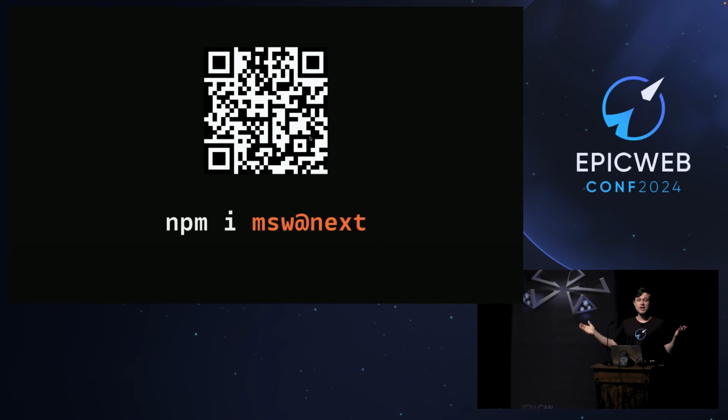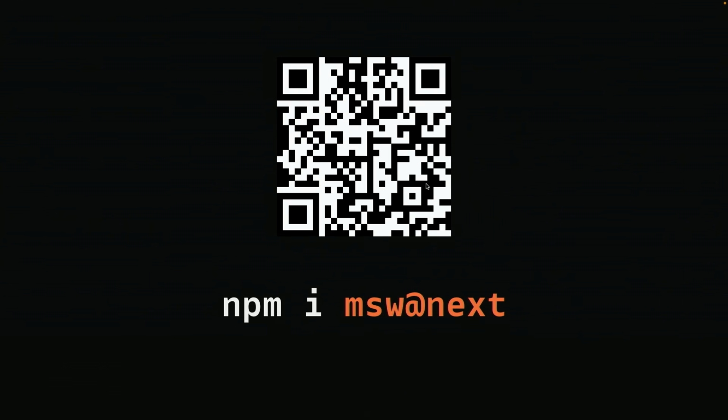The best part about it, you can try it right now. You can just run npm install msw@next, because this is not a public release just yet. It's a release candidate. So it's crucial for me to ask you to give it a try. To try it out, to experiment, to give me the feedback. And don't worry if you never built a WebSocket application before. This is actually a perfect opportunity to try. Just build your app and let it speak with MSW handler as a server, and let me know how it goes.